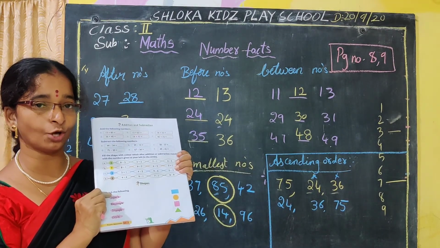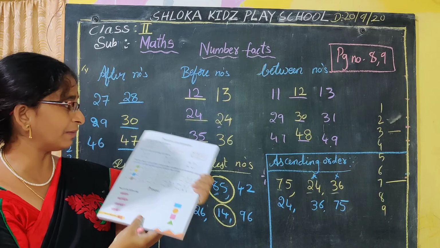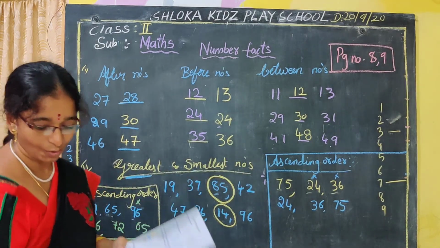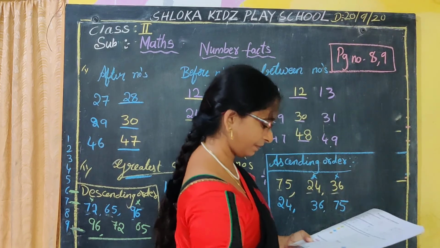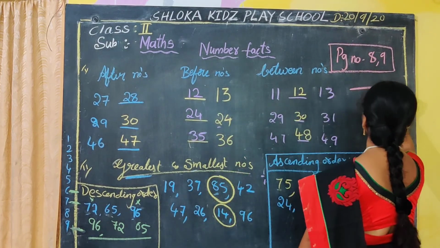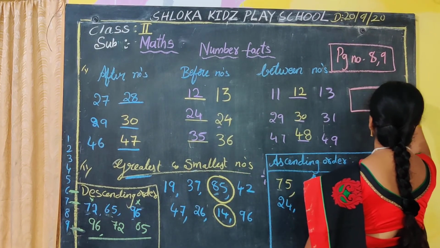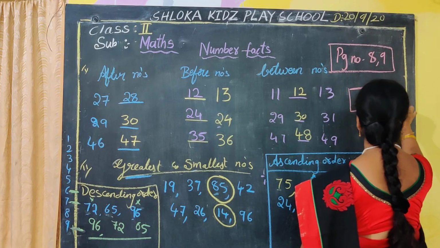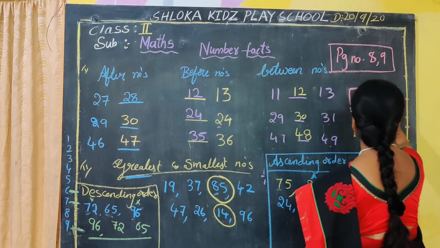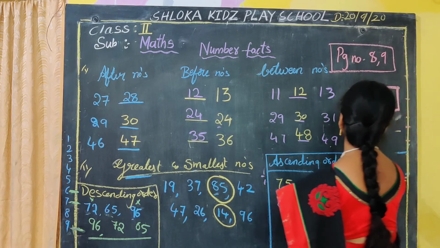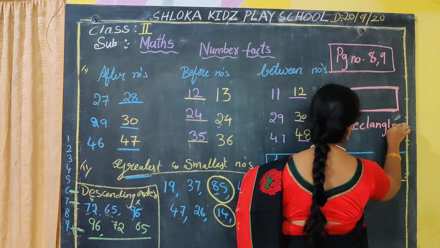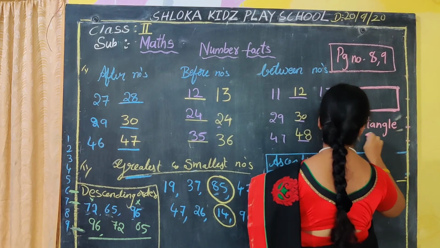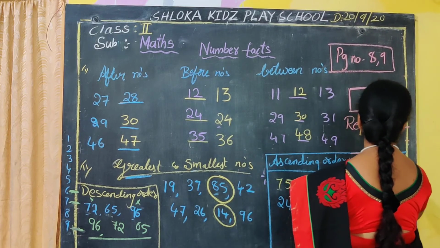You know all the shapes, Nana. You have learned shapes in the previous class, but once again I will explain it here. What is this shape, Nana? Opposite sides are equal sides. What will you say? Yes, this is a rectangle. Both opposite sides are equal. It's called a rectangle.